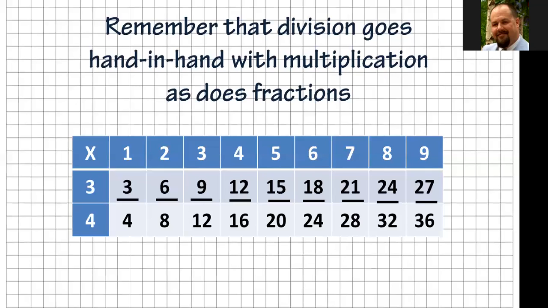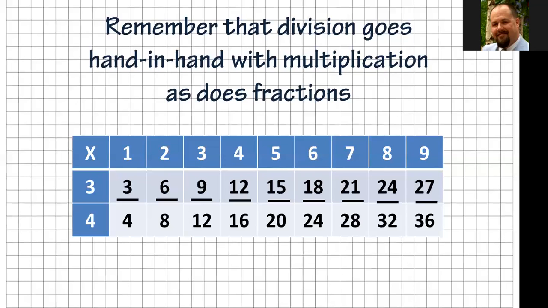So 3/4, we multiplied it by 1, and that gives us 3/4. On the second one, we're multiplying, and it's not just one part. We're multiplying both numbers. We multiply the 3 by 2, we multiply the 4 by 2, and that gives us 6/8. We multiply both of them by 3.